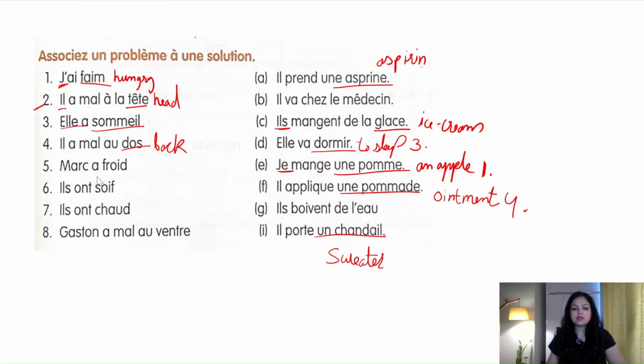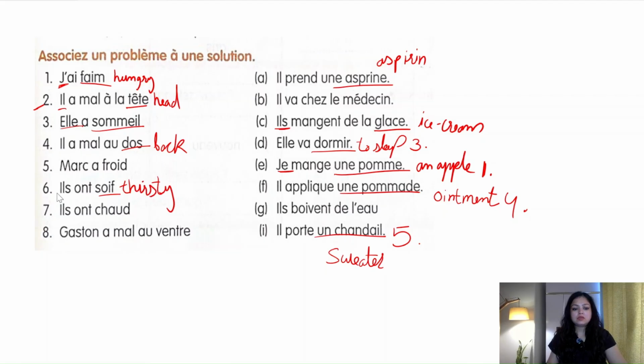Marc a froid. Marc a froid, it means Marc is cold or he is feeling cold. So if he is feeling cold, he is going to wear a sweater. Il porte un chandail. So this is number 5. Ils ont soif. Soif is thirsty.